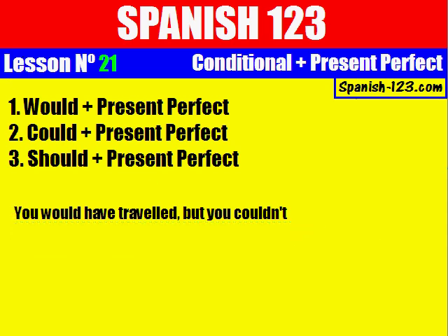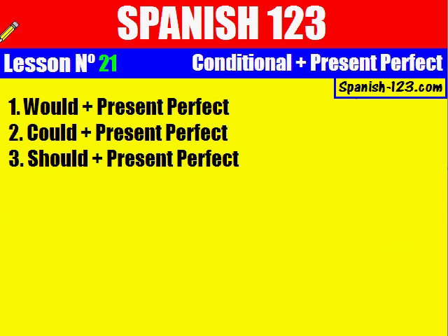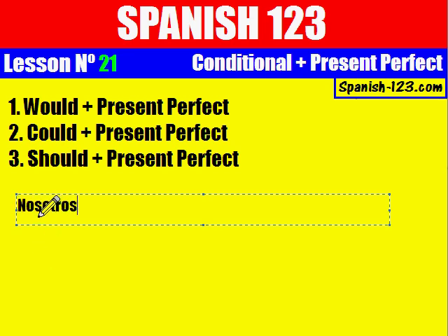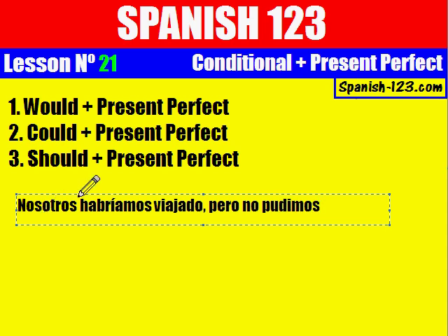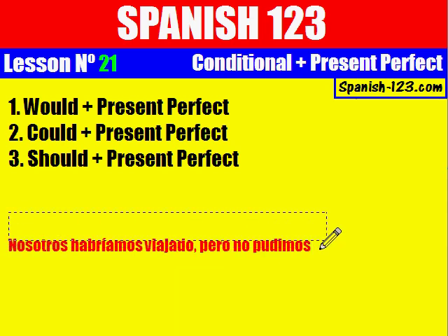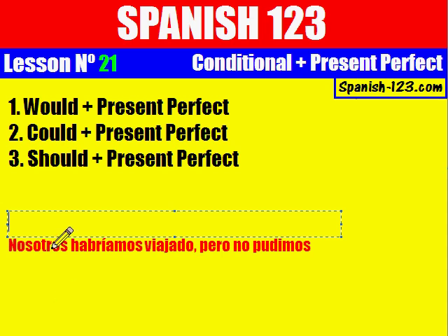Let's change the personal pronoun to we, using the same sentence. Nosotros habríamos viajado, pero no pudimos. Look. Nosotros, we. Habríamos viajado. Habríamos is would have. We would have traveled. The participle never changes.